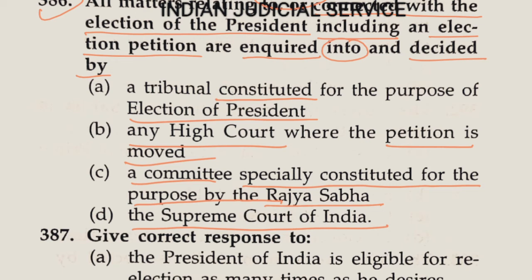So clearly any dispute related to the election of president as well as vice president is decided by the Supreme Court, and this is provided in Article 71 of the Constitution. So the answer to this question is option D.